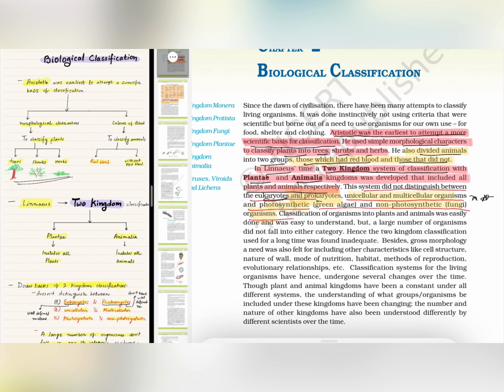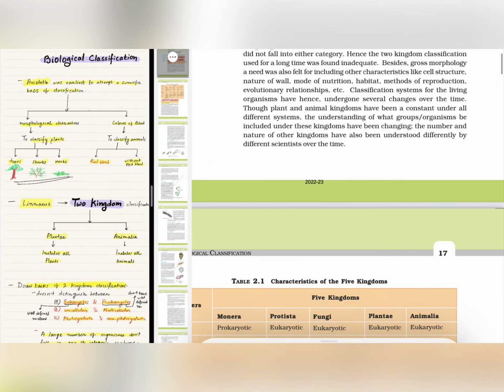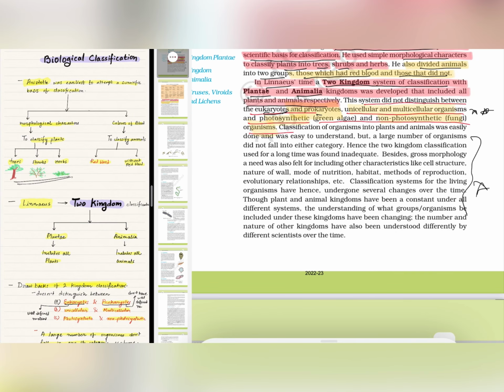These are the drawbacks of the two kingdoms. A large number of organisms did not fall into either category, that is, they were left unclassified, not fitting in kingdom Plantae or kingdom Animalia. From this paragraph, nothing else is important.